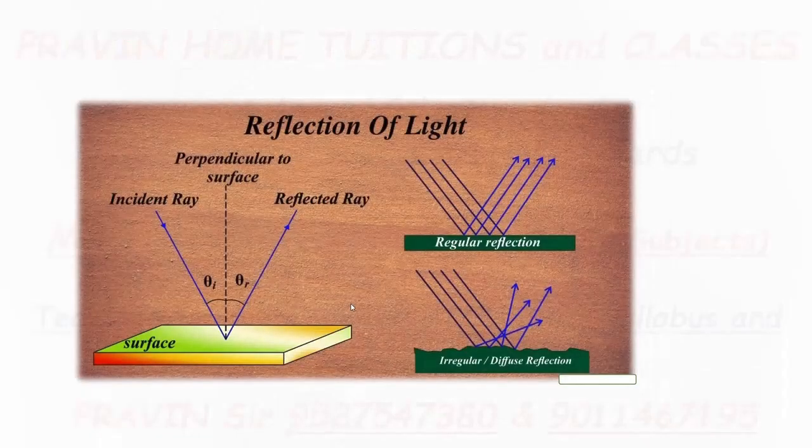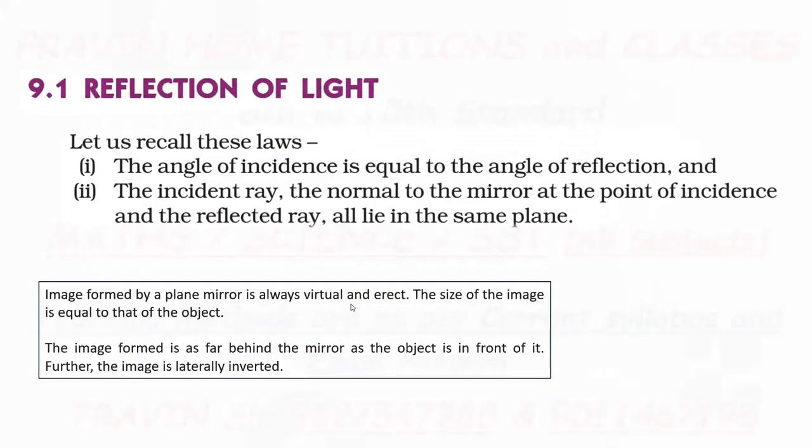Now see another figure for reflection of light by a plane mirror. Now, the most important point to memorize. The image formed by a plane mirror is always virtual and erect. Erect means straight.